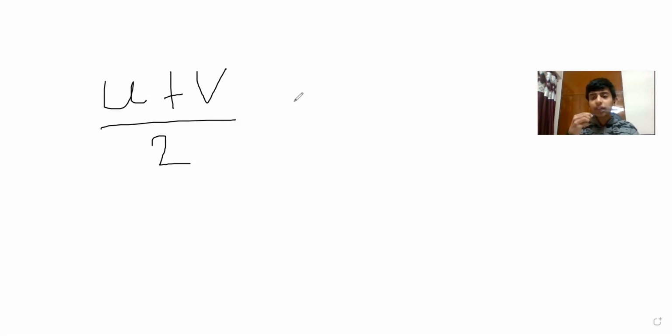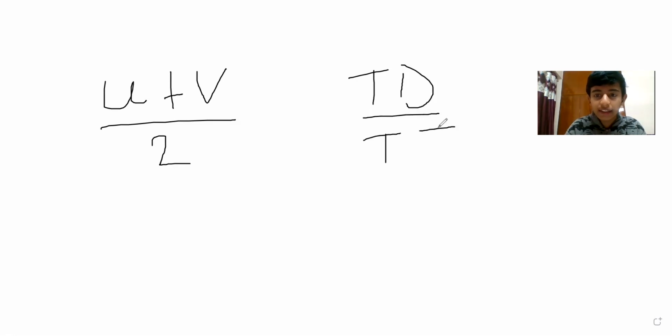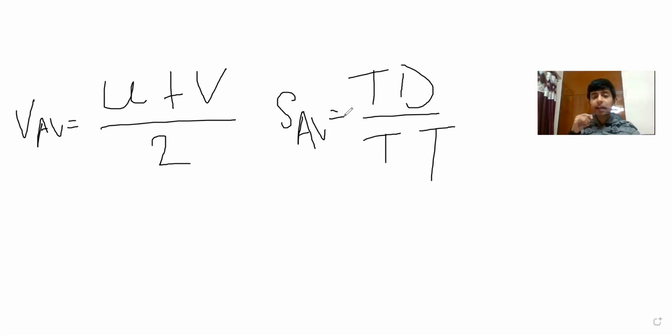And the formula for calculating the average speed is total distance covered upon total time taken. Okay, this is going to be your average speed, and average velocity is initial velocity plus final velocity upon 2. This is for average velocity. And here I'm writing S right now, just don't get confused. Average speed. These are the two formulae that you need to keep in mind because these two formulae are very, very important here. Now let's have one numerical for understanding this.